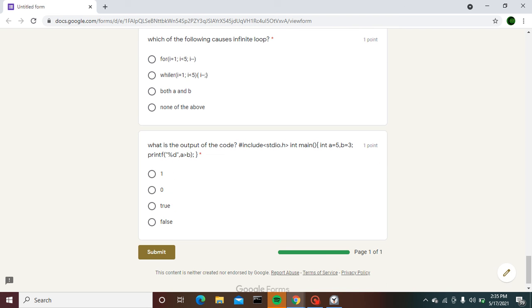Which of the following causes an infinite loop? You can answer in 10 seconds, or you may take more time to answer these questions. The next question is, what is the output of the code? Here is the code I have provided.